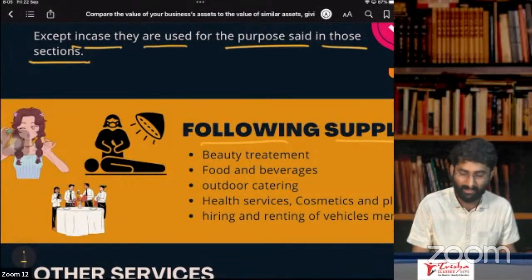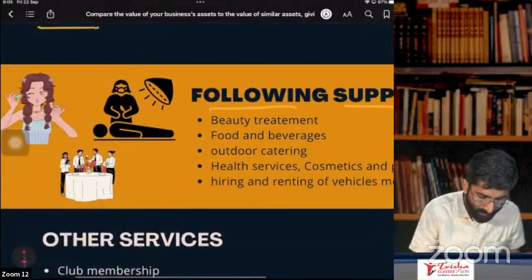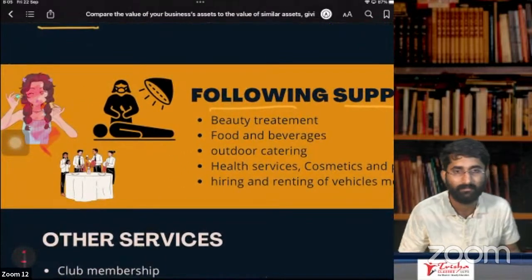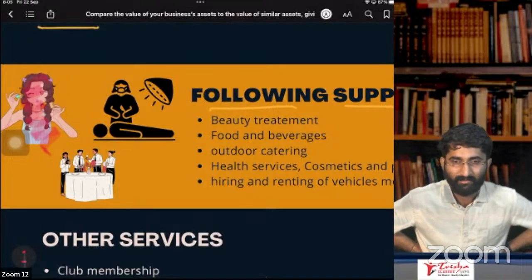There are some supplies on which you don't get ITC. Which are the supplies on which you don't get ITC? Beautician treatment. On beauty treatment, no, you don't get ITC. Why you don't get ITC? It is fooling someone. Correct?